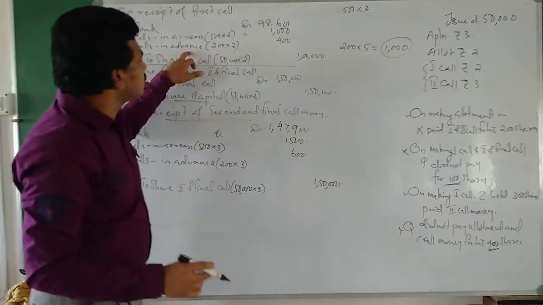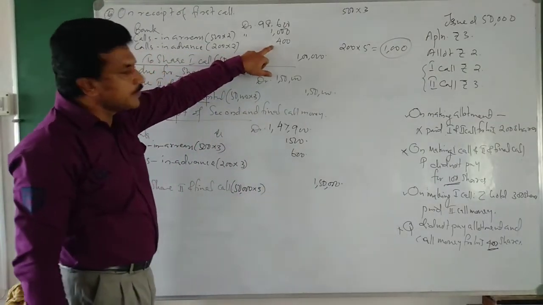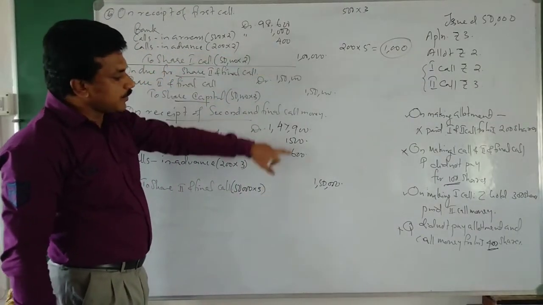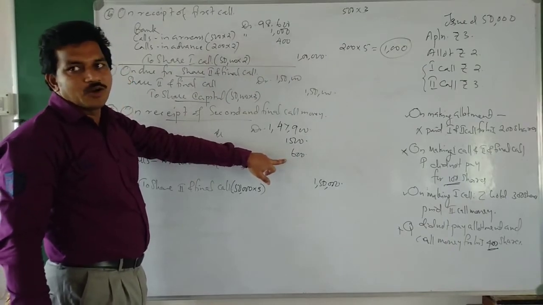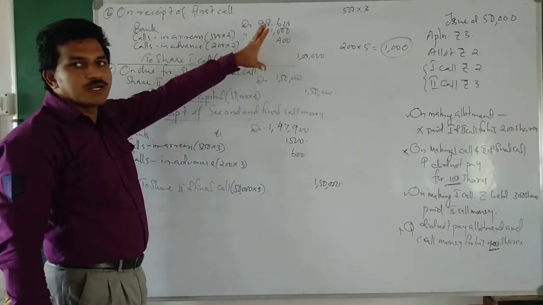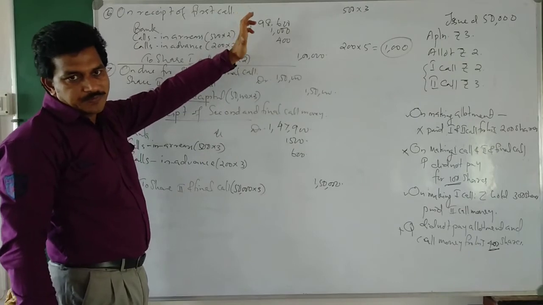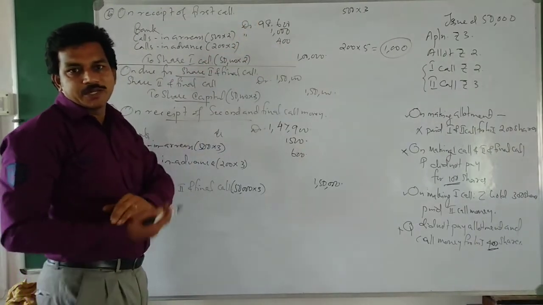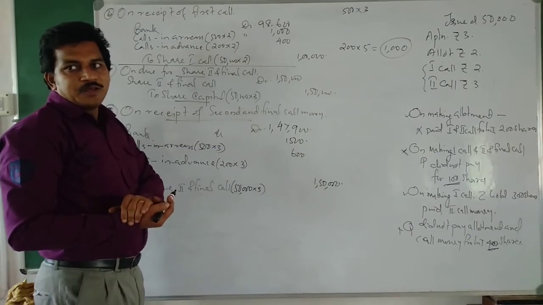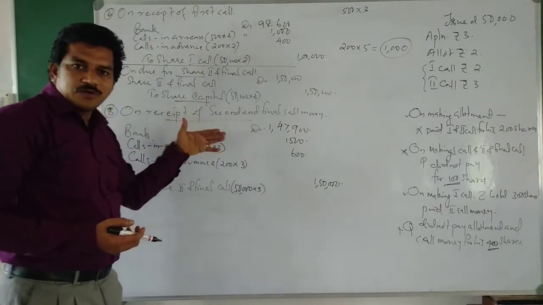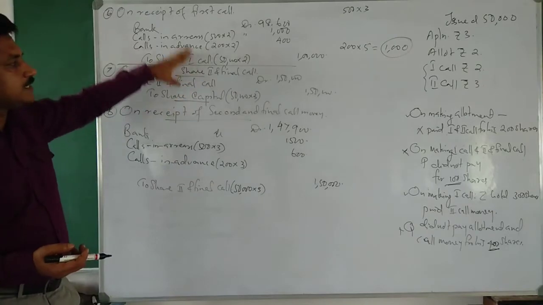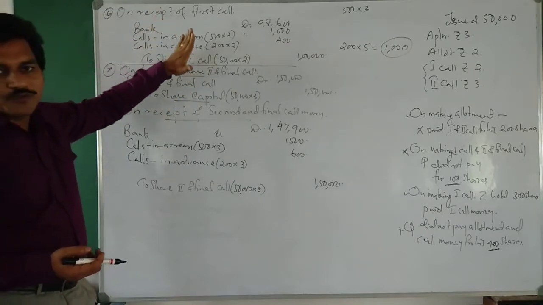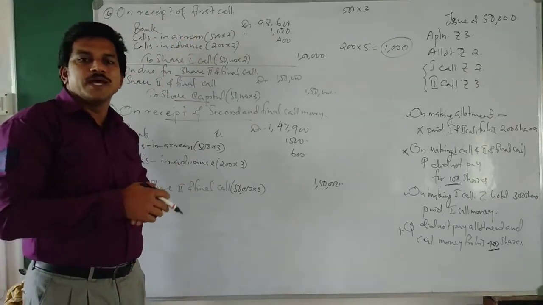Out of that, 400 is taken for the first call and the remaining 600 is taken for the second call. So the full 1,000 is adjusted here. These are the journal entries for adjustment of calls in advance and calls in arrears.